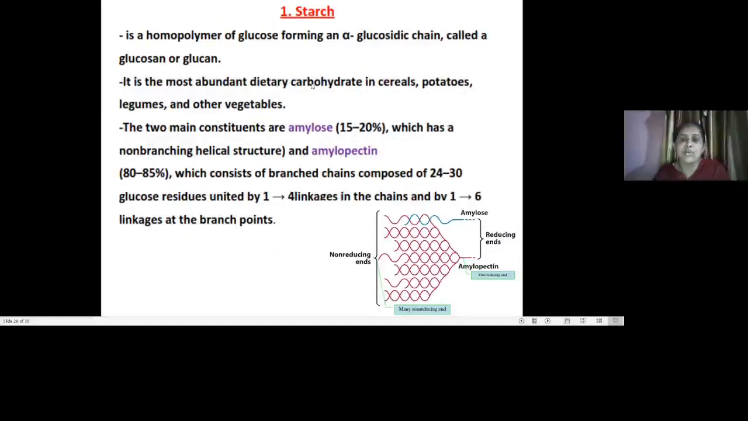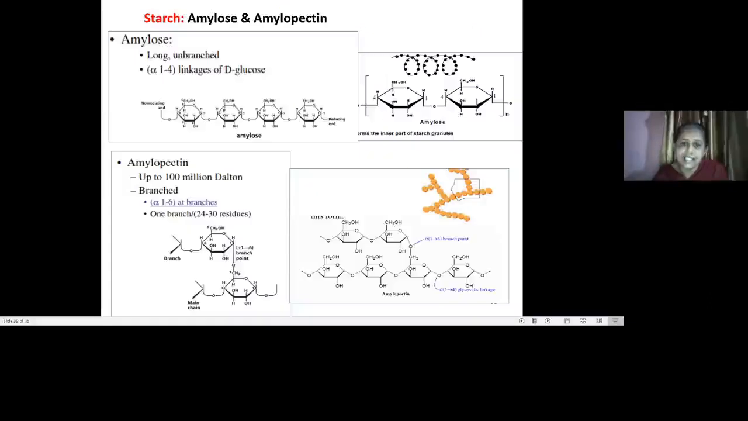See here, it is a homopolymer of glucose having the alpha glucosidic chain. So that's what is called a glucosan or glucan. This is the most abundant. Two major components are there. Amylose, 15 to 20%, which is a chain, non-branching structure, and amylopectin, which is the major part, about 80 to 85%, and that has alpha 1,4 linkages in the chain and 1,6 at the branch.